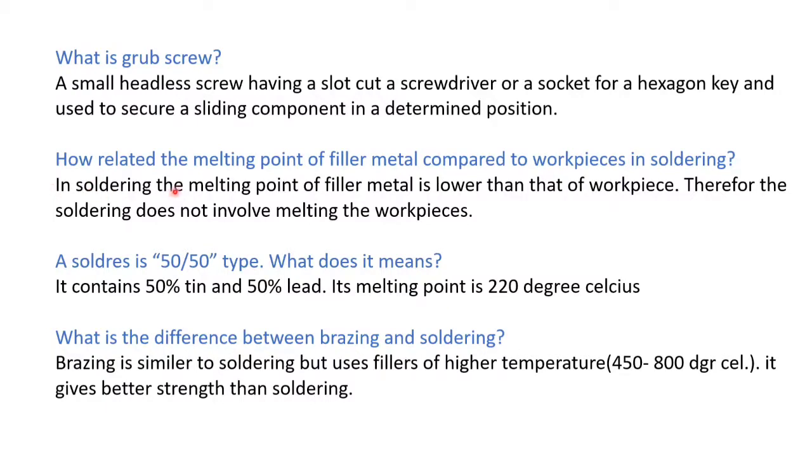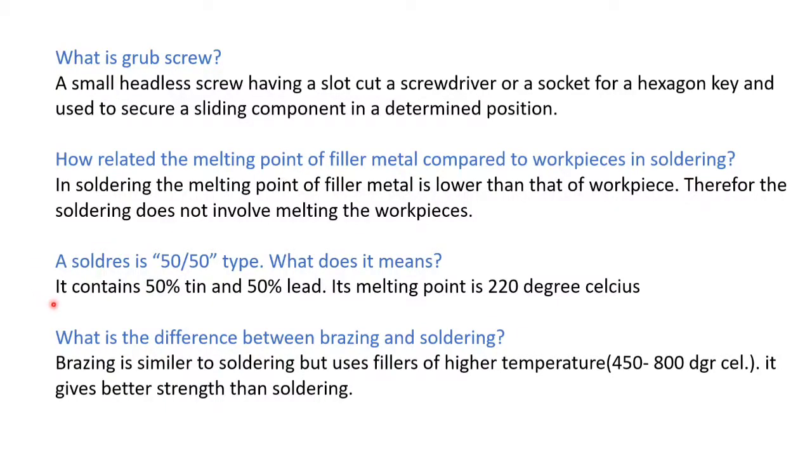How is the melting point of a filler metal related to the workpiece in soldering? In soldering, the melting point of filler metal is lower than the workpiece. Therefore, soldering does not involve the melting of workpieces. A solder is 50/50 type. What does it mean?